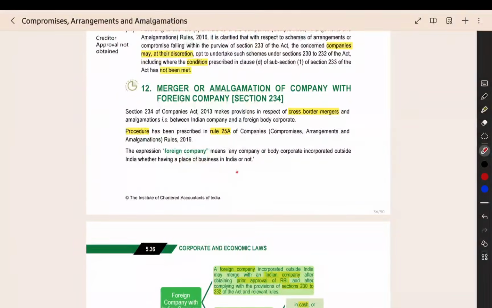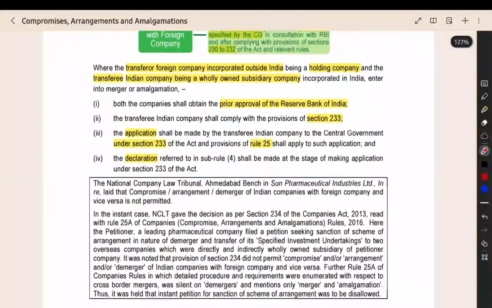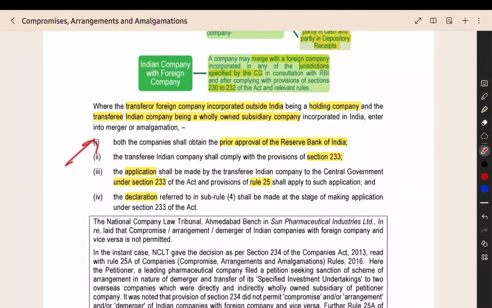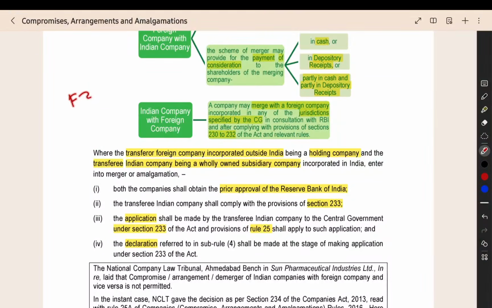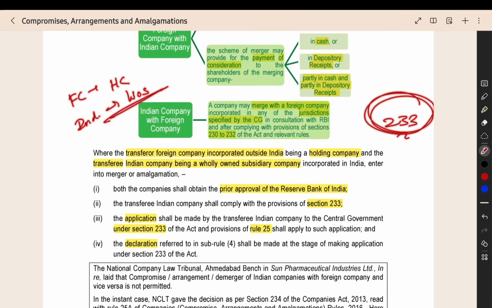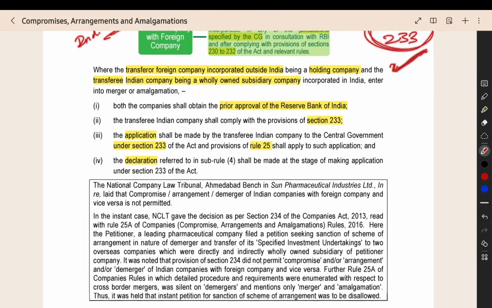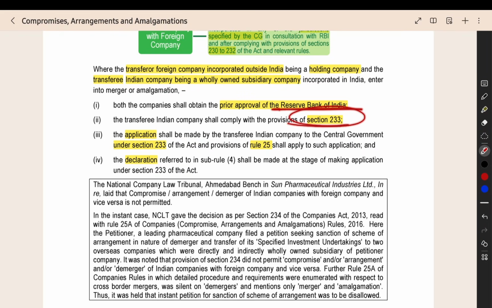Then the cross-border merger. This is also a simple thing; you can read it by yourself. Here this alone is a notable point. If the foreign company is a holding company and the Indian company is a wholly owned subsidiary, then they can follow section 233 for doing the fast track merger. They can merge or amalgamate using the fast track section 233. They have to get the RBI approval and follow 233.